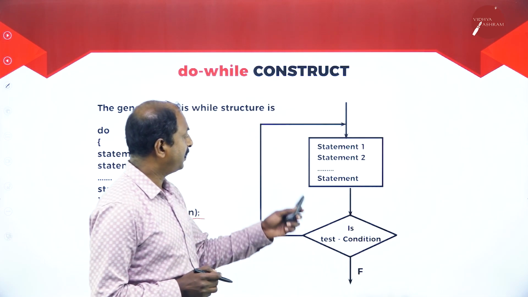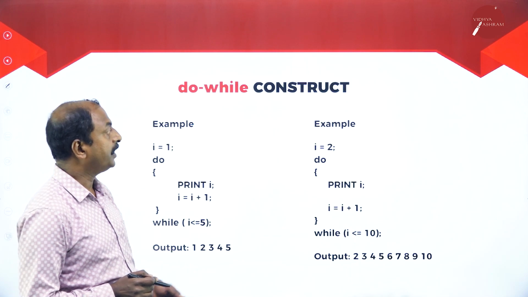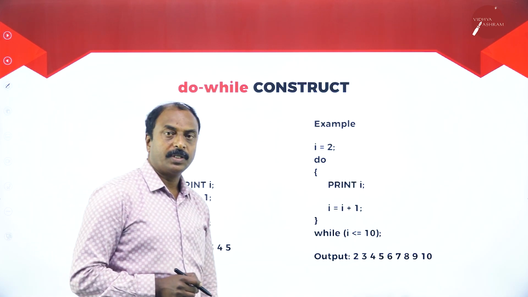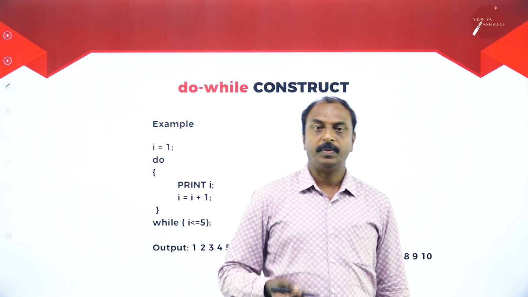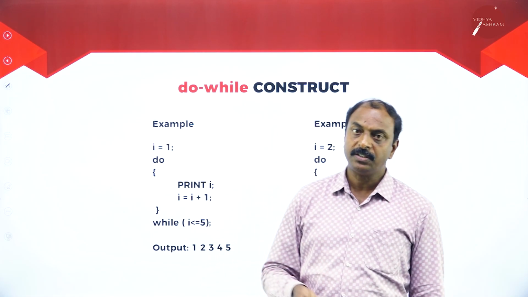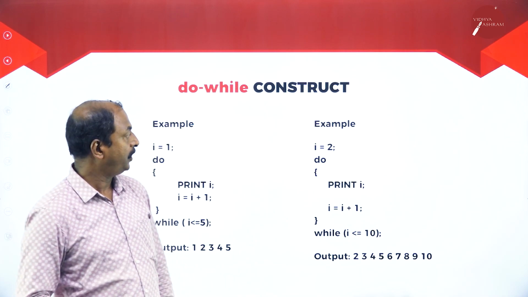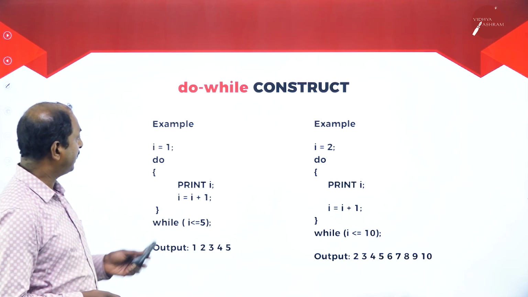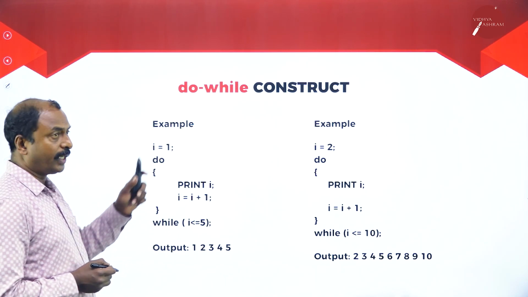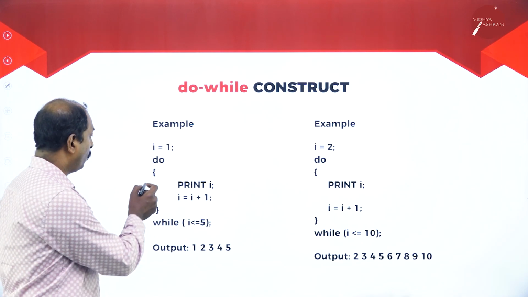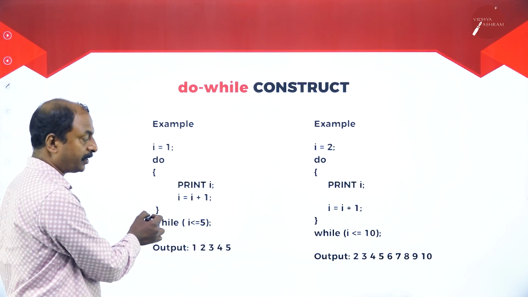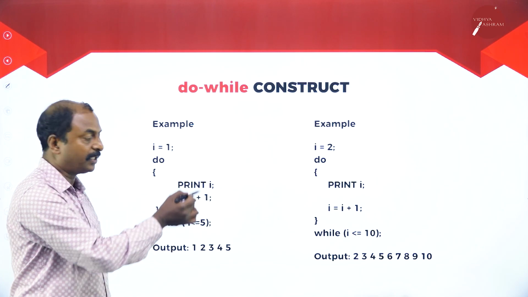Now the same thing, this is a flow chart. Now let us see an example. Same thing here, we should be aware of the initialization, increment or decrement, and the last value. Accordingly, look at this example. Here I equals 1, do, and open the bracket. Here, closing this, in between we have a number of statements.